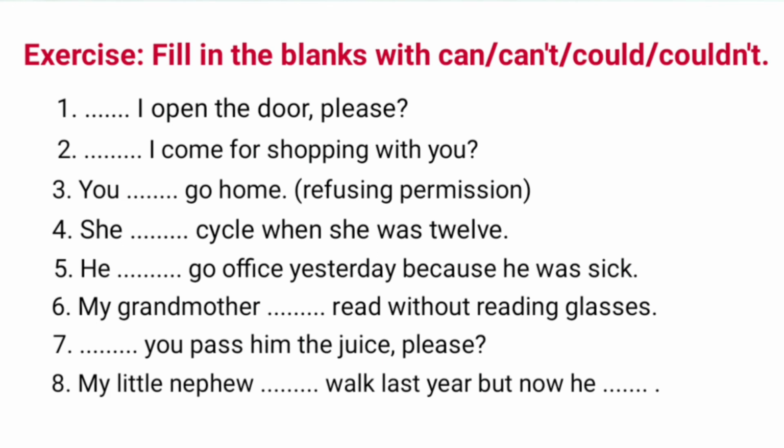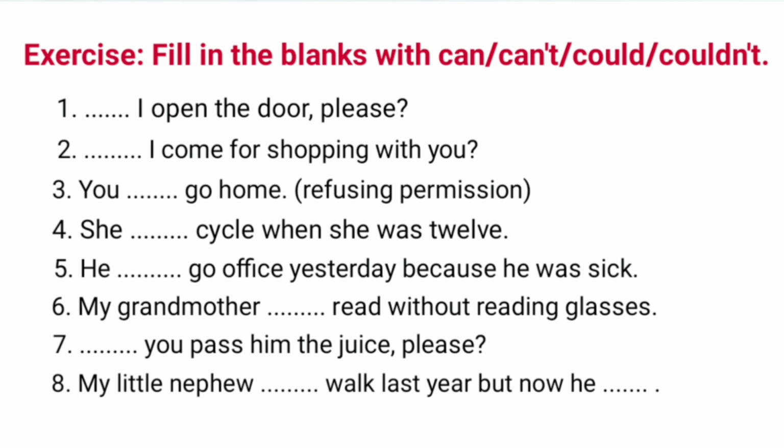Number 5. He dash go office yesterday because he was sick. This is inability in the past, therefore add couldn't. Number 6. My grandmother dash read without reading glasses. We will put can't here as it is inability in the present. Number 7. Dash you pass him the juice please? This is a polite request, so add could here.